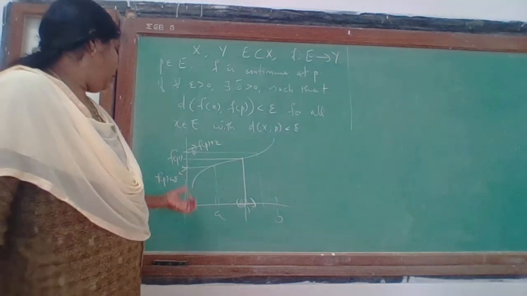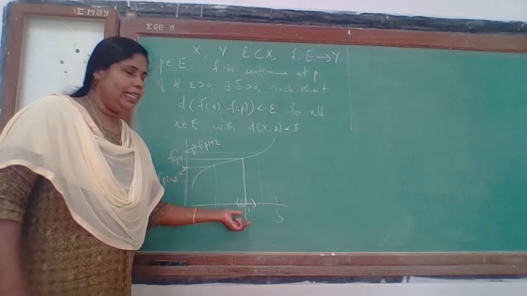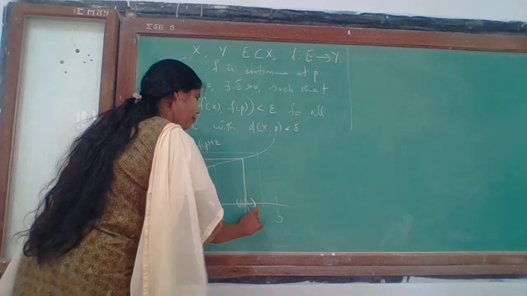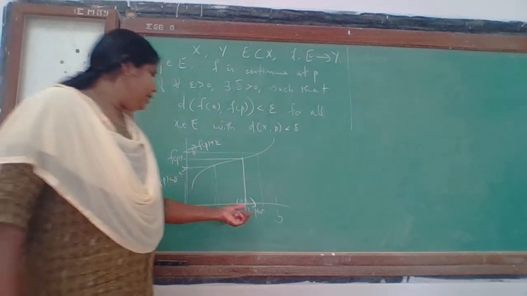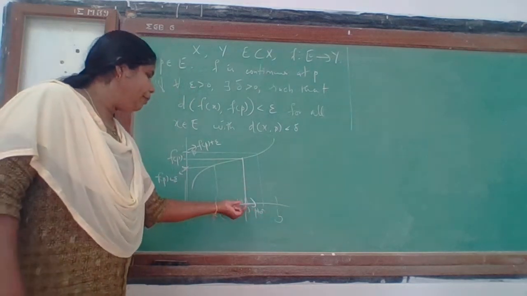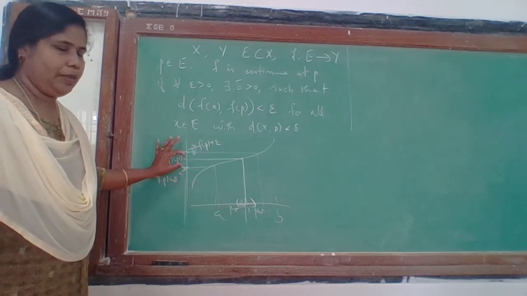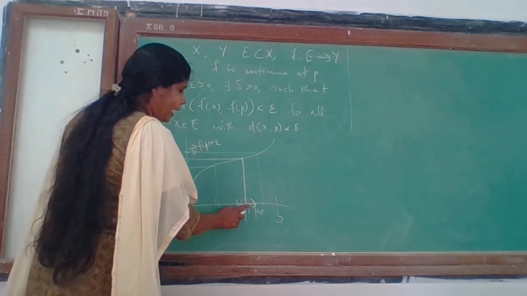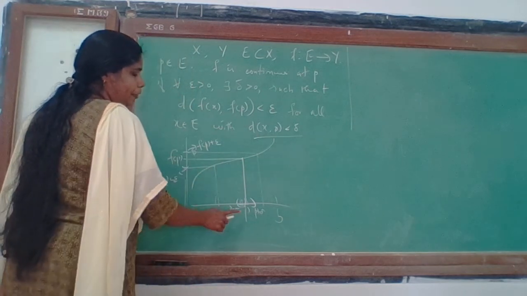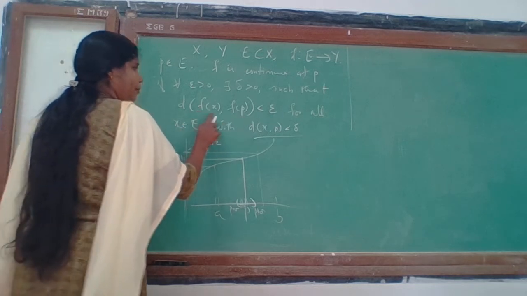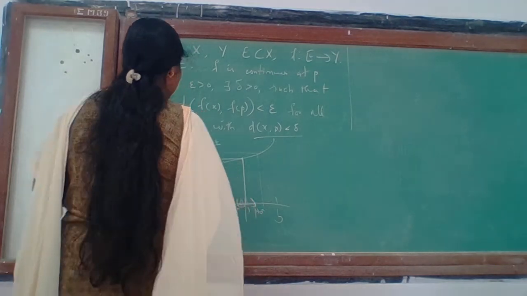Corresponding to every epsilon neighborhood of f of p, we can find a delta neighborhood of p. This is p minus delta, p plus delta. We can find some delta neighborhood of p such that every point here is mapped onto a point in this epsilon neighborhood. That means every point x satisfying d(x,p) less than delta, its image f of x must satisfy d(f(x), f(p)) less than epsilon. So this is the meaning of continuity.